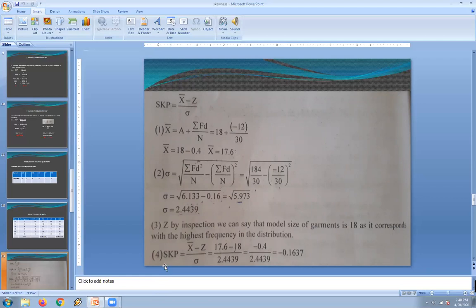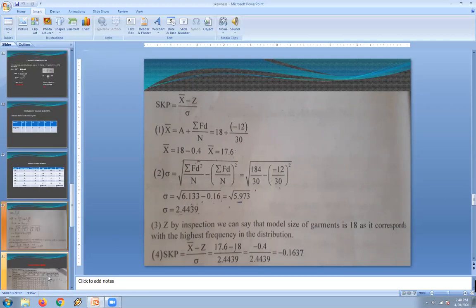Now we are substituting in the SKP formula all the averages, both mean and mode, as well as standard deviation. So the value of mean is 17.6 minus modal value 18, divided by standard deviation 2.4429. So we got the coefficient of SKP as negative 0.16. So this is how we calculate with the help of a discrete series.